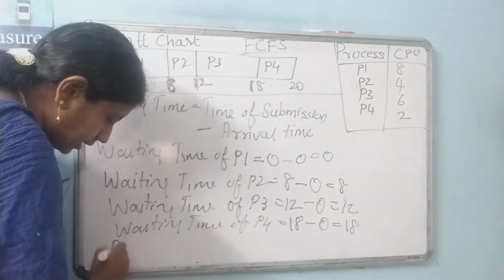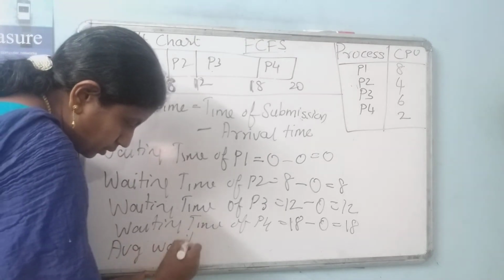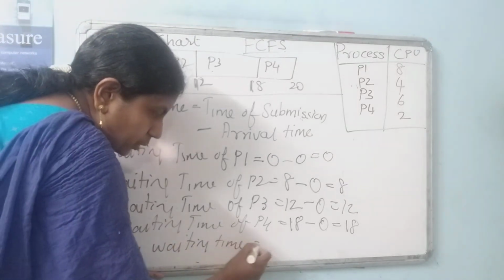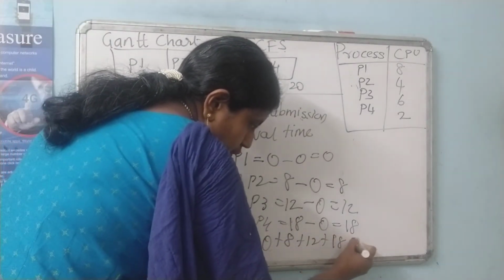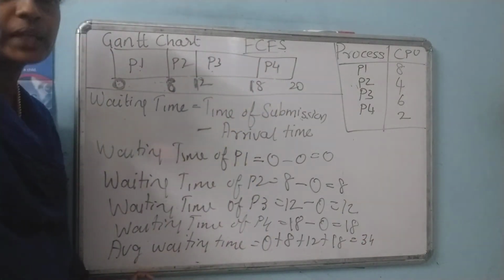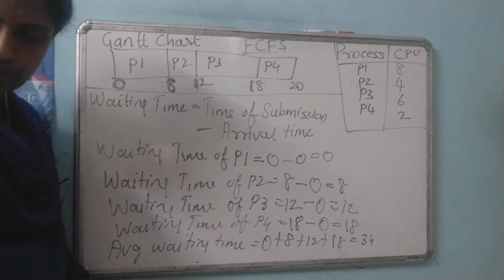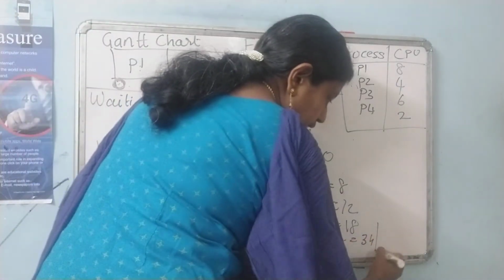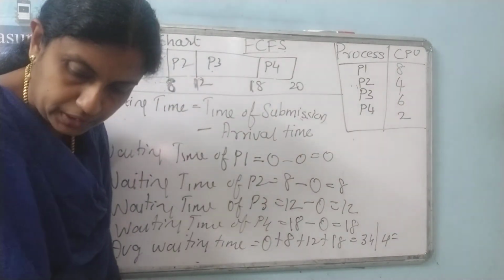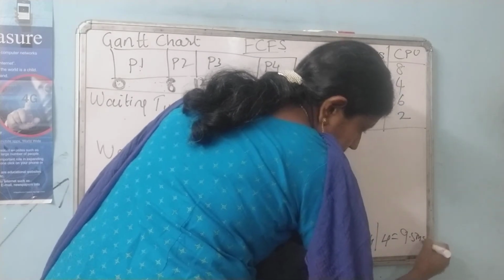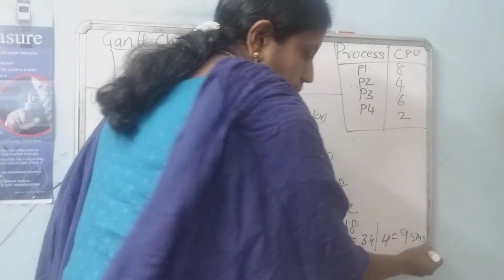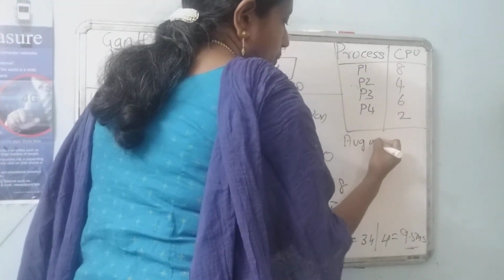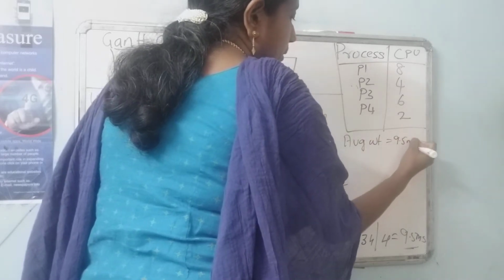So to calculate the average waiting time, you need to add all the values: 0 plus 8 plus 12 plus 18. So you will get 38, and since you need to calculate the average, you need to divide by the number of processes. So 38 divided by 4. Once you divide, you will get 9.5 milliseconds. So this will be your average. So the average waiting time is 9.5 milliseconds.